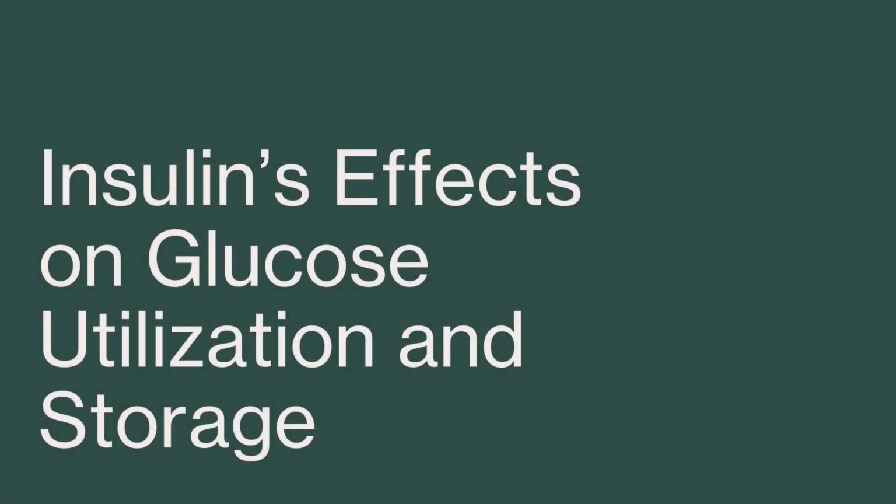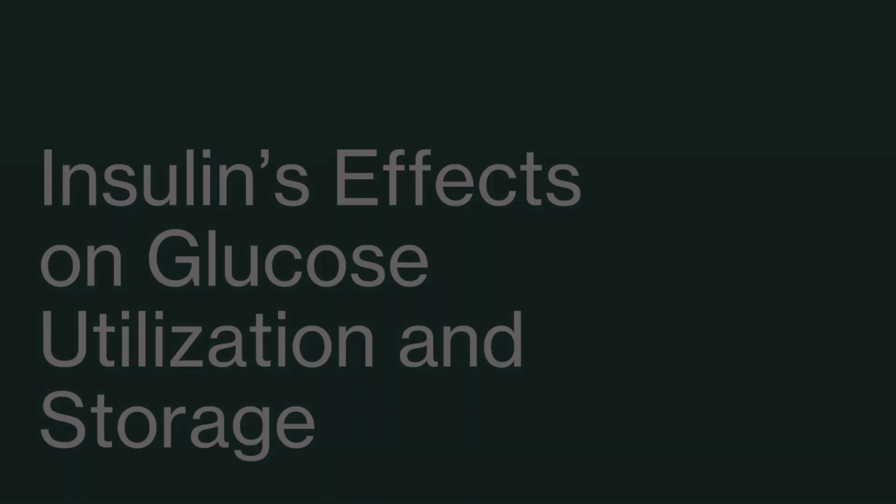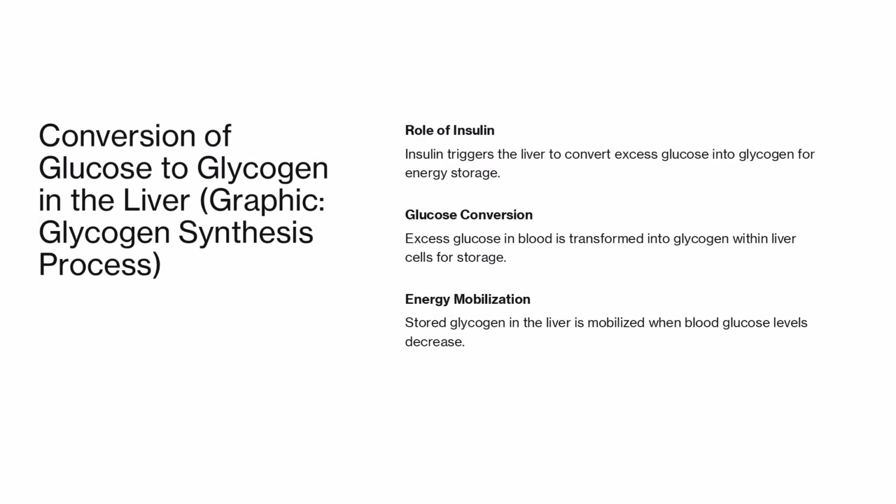Section 4. Insulin's effects on glucose utilization and storage. Conversion of glucose to glycogen in the liver. Insulin plays a major role in liver metabolism. When blood glucose is high, insulin signals liver cells to convert glucose into glycogen, a storage form of sugar. This process, known as glycogenesis, allows the liver to store energy for later use. When blood glucose drops, glycogen can be broken down to release glucose back into the bloodstream.